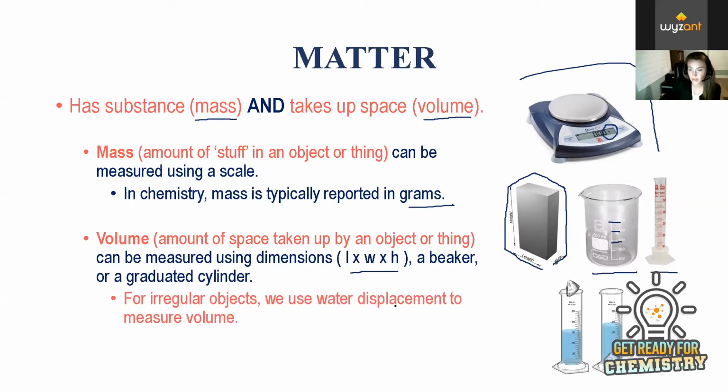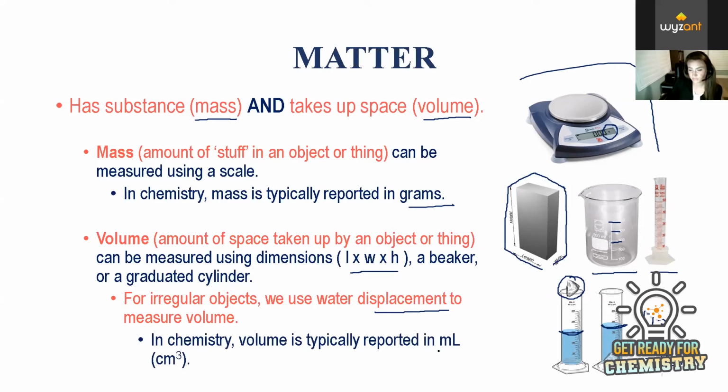For irregular objects like a rock or a stone, or sometimes a marble, something that's not easily measured, we can measure volume using water displacement. We can look at the original volume, which looks like, I can't really read this, about 150 milliliters. Then when we drop the stone in, now it's about 175. So we just take the difference. 175 minus 150 is roughly 25 milliliters in volume for this stone. This is a quick and easy way that we can measure volume via water displacement.